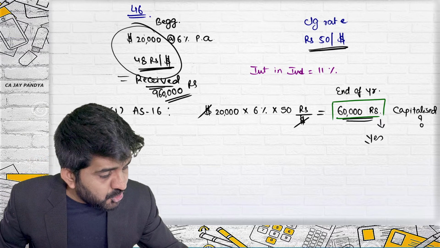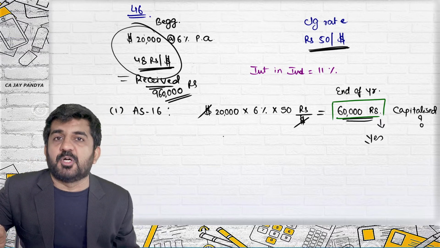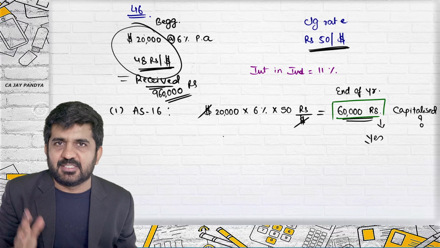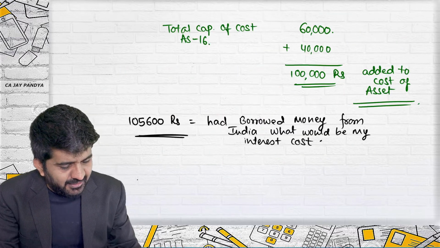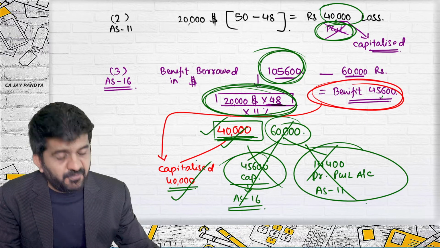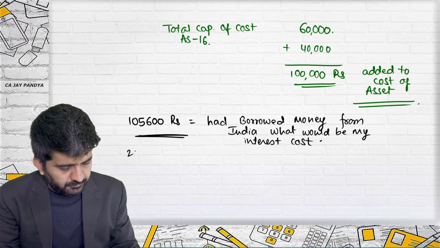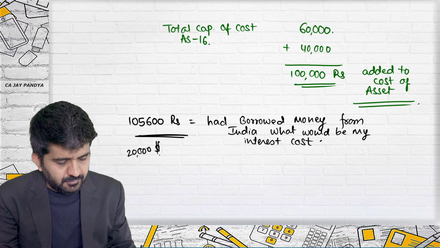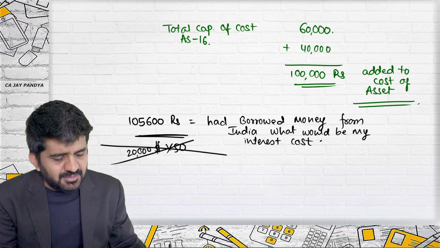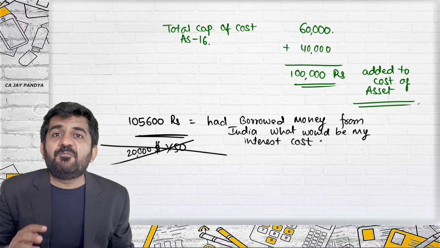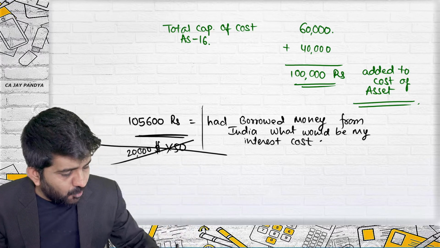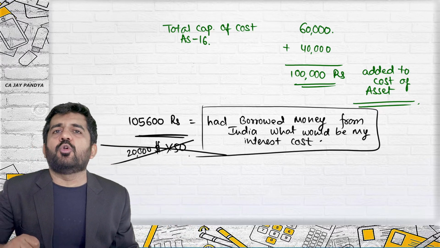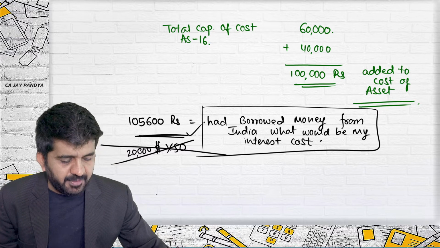Now interest you will be paying at 50 rupees per dollar because the closing rate is this. Is it alright? Now tell me, should I take 50 in this case? Answer is no. Why? 50 is the closing rate of foreign currency. This you are finding out: had you borrowed it in India, what would be my rate?